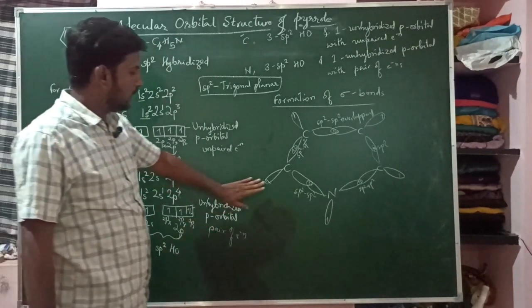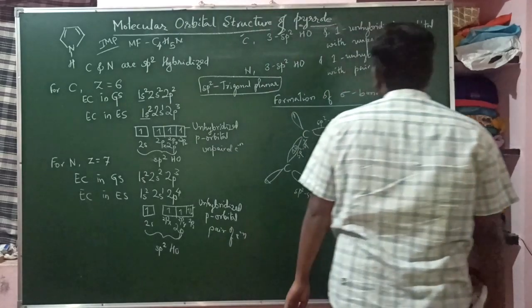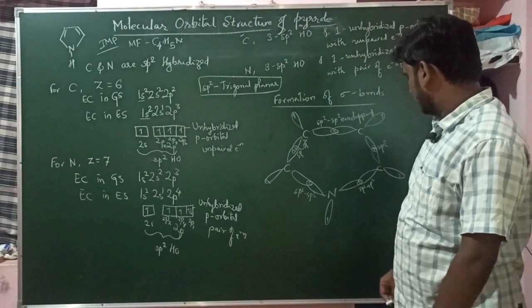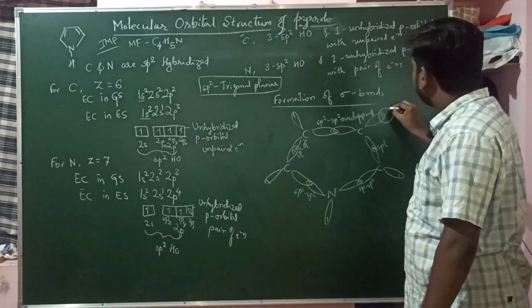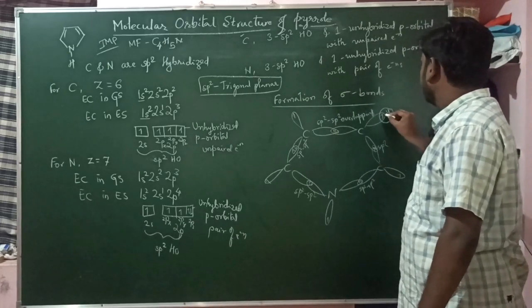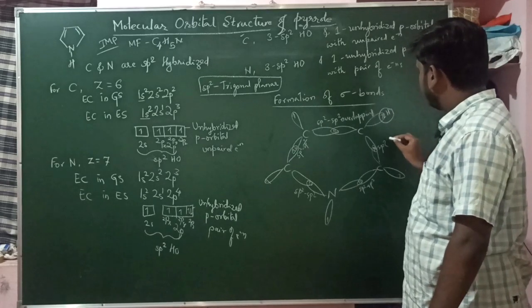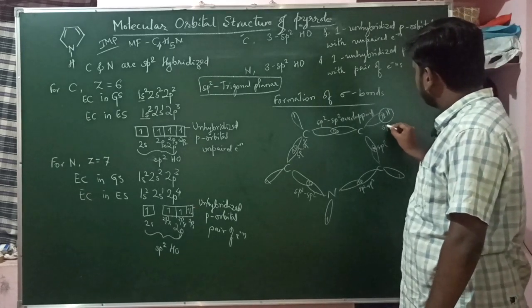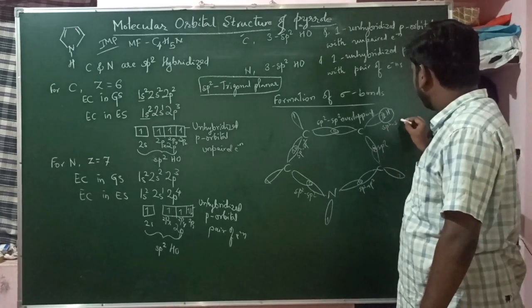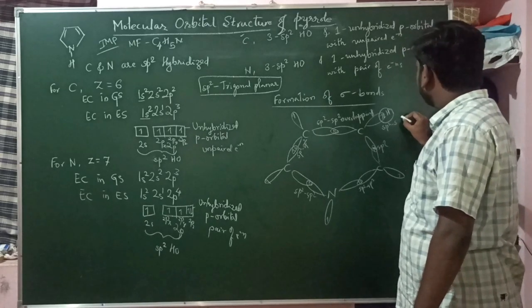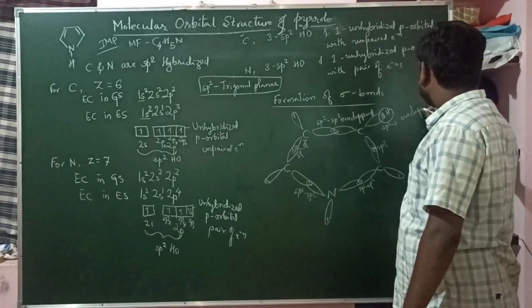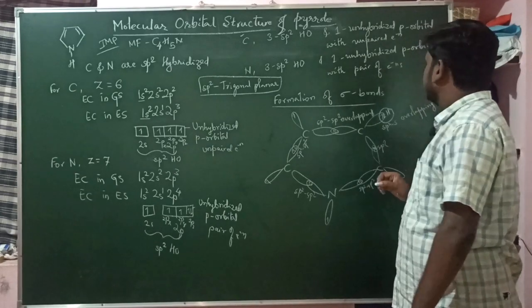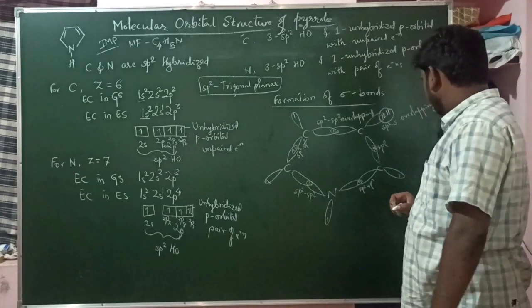The remaining sp2 hybrid orbitals of each carbon and this nitrogen will overlap with the s orbital of the hydrogen. This overlapping is sp2 of carbon and s of hydrogen, an sp2-s overlapping, forming a carbon-hydrogen sigma bond, a CH sigma bond.